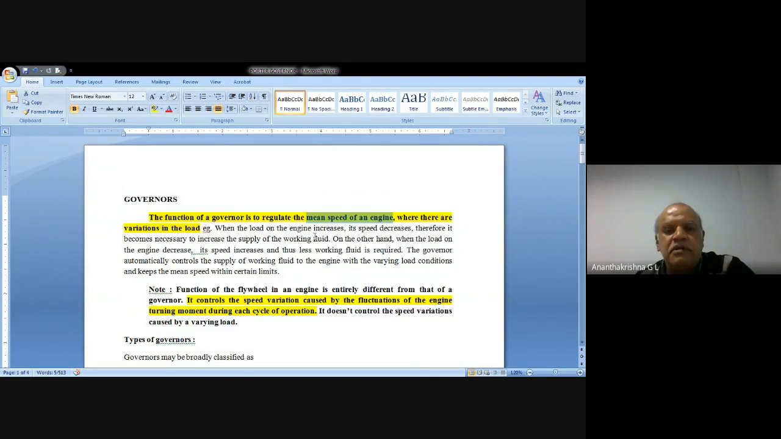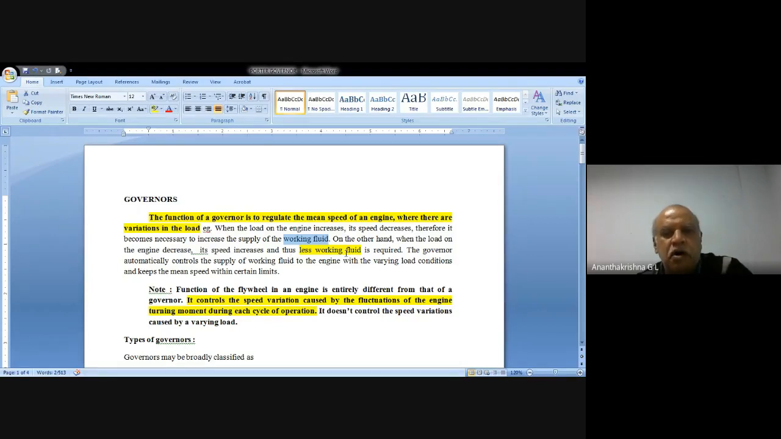Therefore, there is going to be a necessity for more fuel, working fluid, that is either petrol or diesel. More working fluid must be supplied to the engine when the load on the engine increases. On the other hand, when the load on the engine decreases, the speed increases and it requires less working fluid. When the load increases, it requires more working fluid; when the load decreases, it requires less.